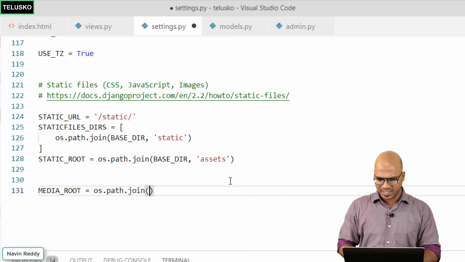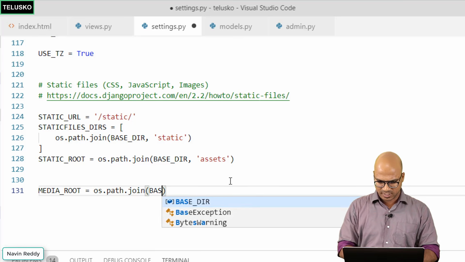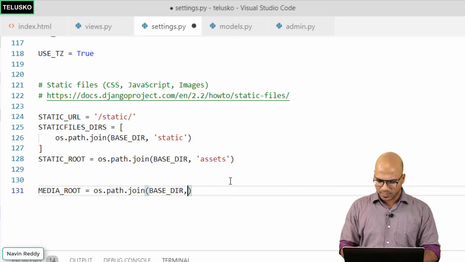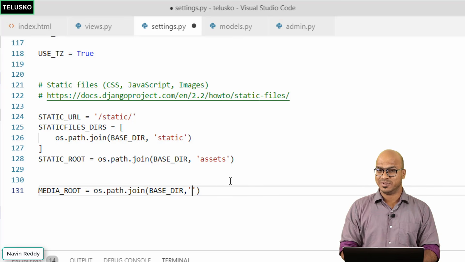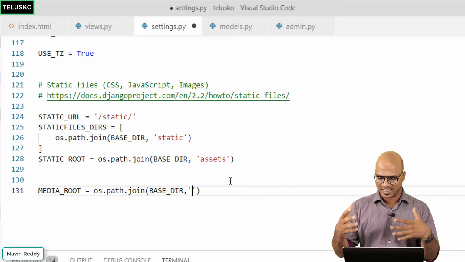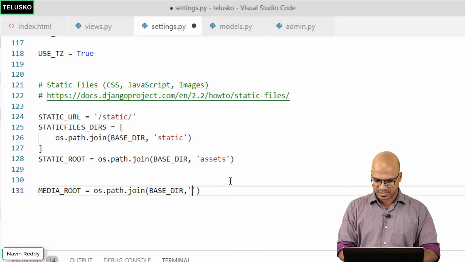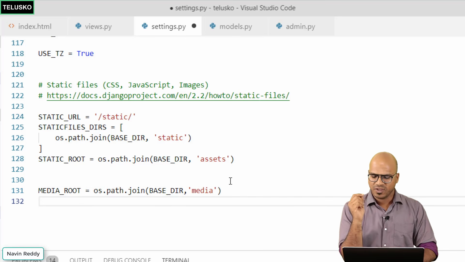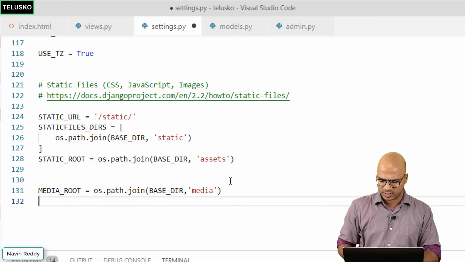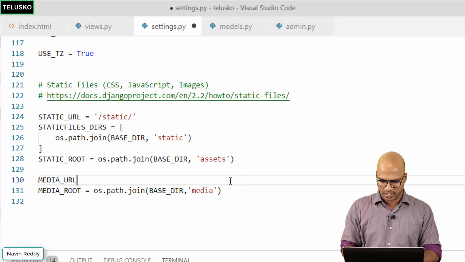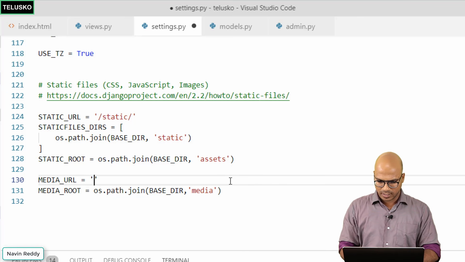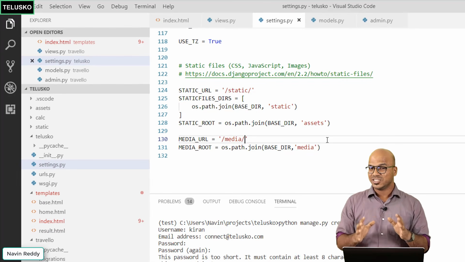So we'll say os.path.join. Whatever the base path is, first of all, let's pick that. So we'll say BASE_DIR, comma, and now we have to specify the path or the name of the folder. You can have any name, doesn't matter, but Django naming convention says, let's stick to media itself. So let's stick to the media folder. We have to also specify the URL which you are going to use in your views or the templates. So for that, I will say MEDIA_URL equal to, and we have to specify the path, which is media in this case, and done. And that's what you have to mention here.